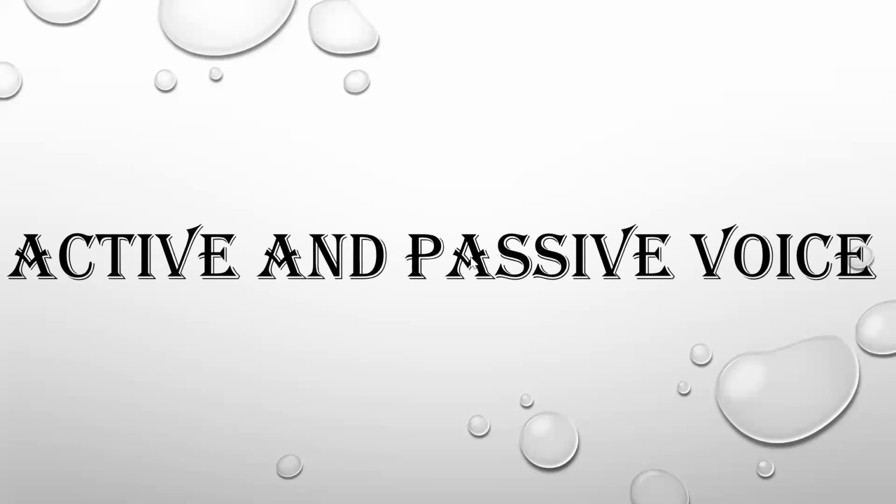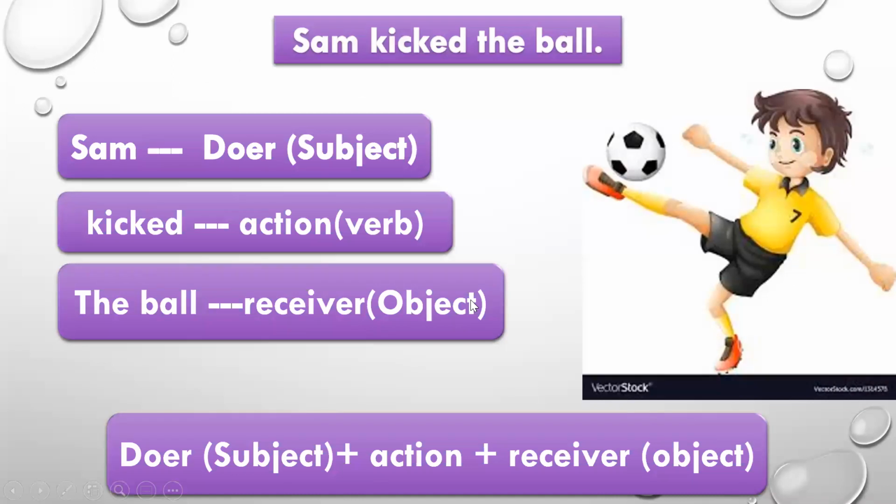So we'll begin the chapter active and passive voice. Look at this sentence. Sam kicked the ball. What is the verb in this sentence? The verb in this sentence is kicked. So if I ask you who kicked the ball, the answer would be Sam. Who is the doer of the action in this sentence?